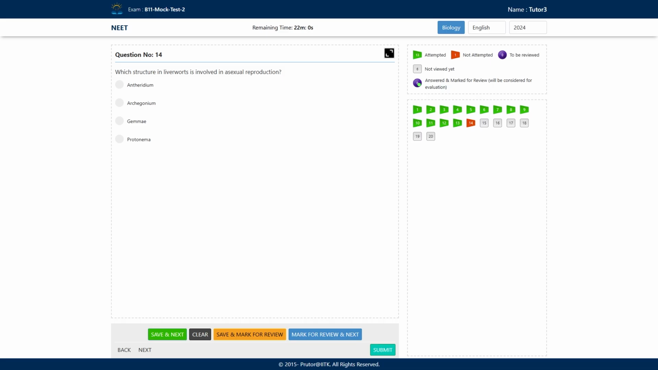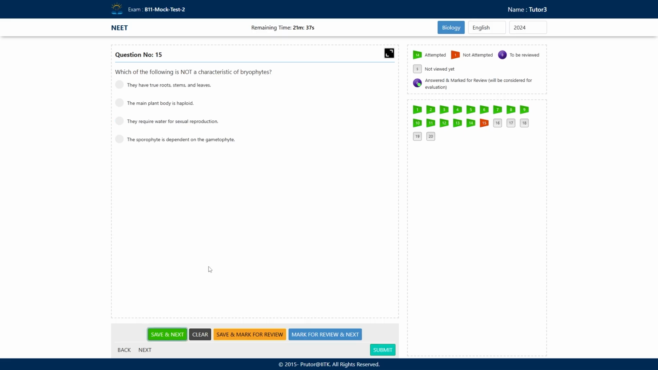They have the gemma cup, and inside the gemma cup there are bud-like structures. When those bud-like structures detach from the thallus and get a suitable substratum, they germinate and form a new thallus. So gemmae is the correct answer. We'll save and move to the next question.